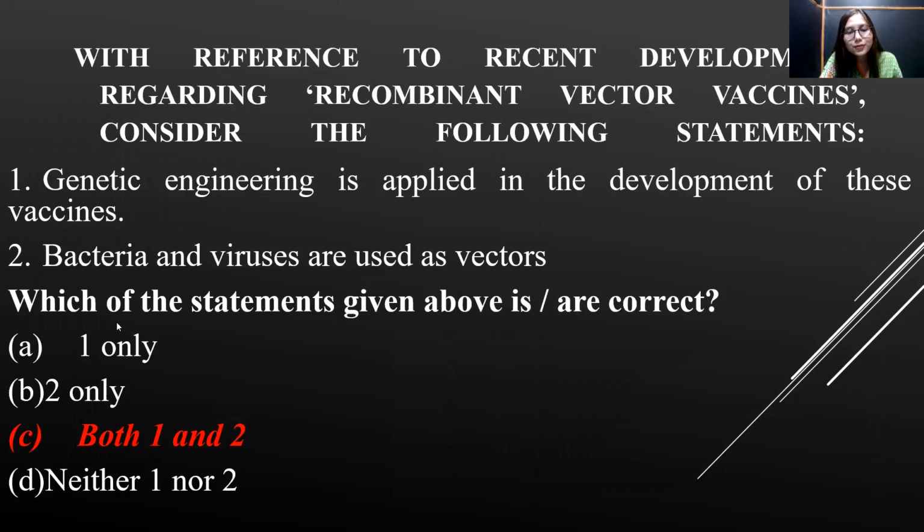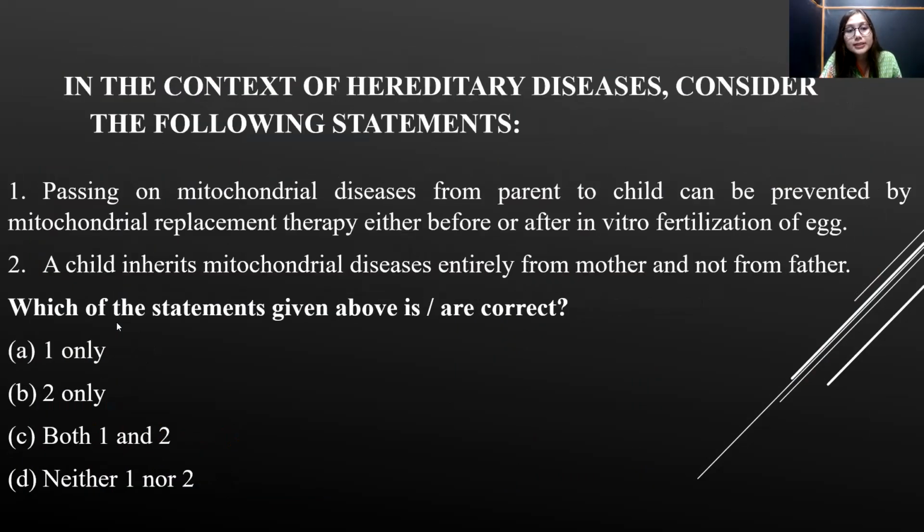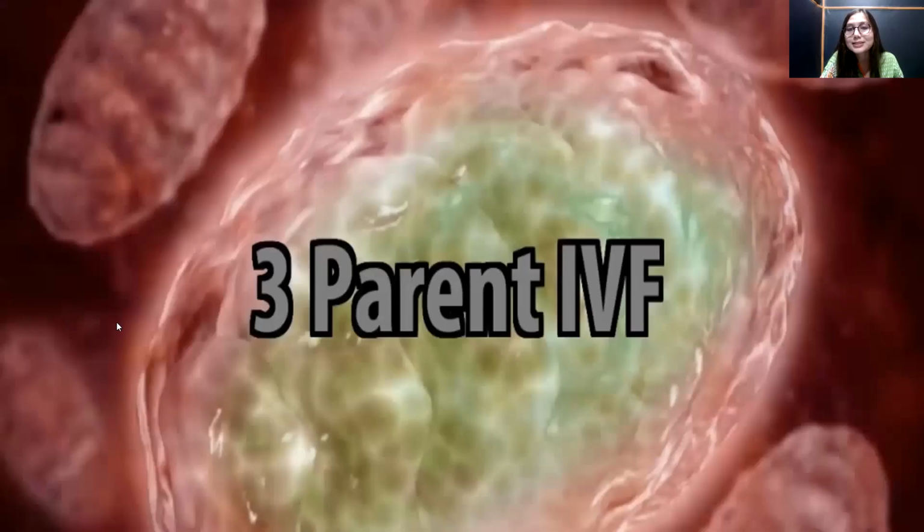All right, moving on to the next. In the context of hereditary diseases, consider the following statements. Passing on mitochondrial disease from parent to child can be prevented by mitochondrial replacement therapy, either before or after in vitro fertilization of eggs. Whenever we are talking about mitochondrial replacement therapy, or MRT, one thing that you should know is the three-parent baby, or three-parent in vitro fertilization technique.